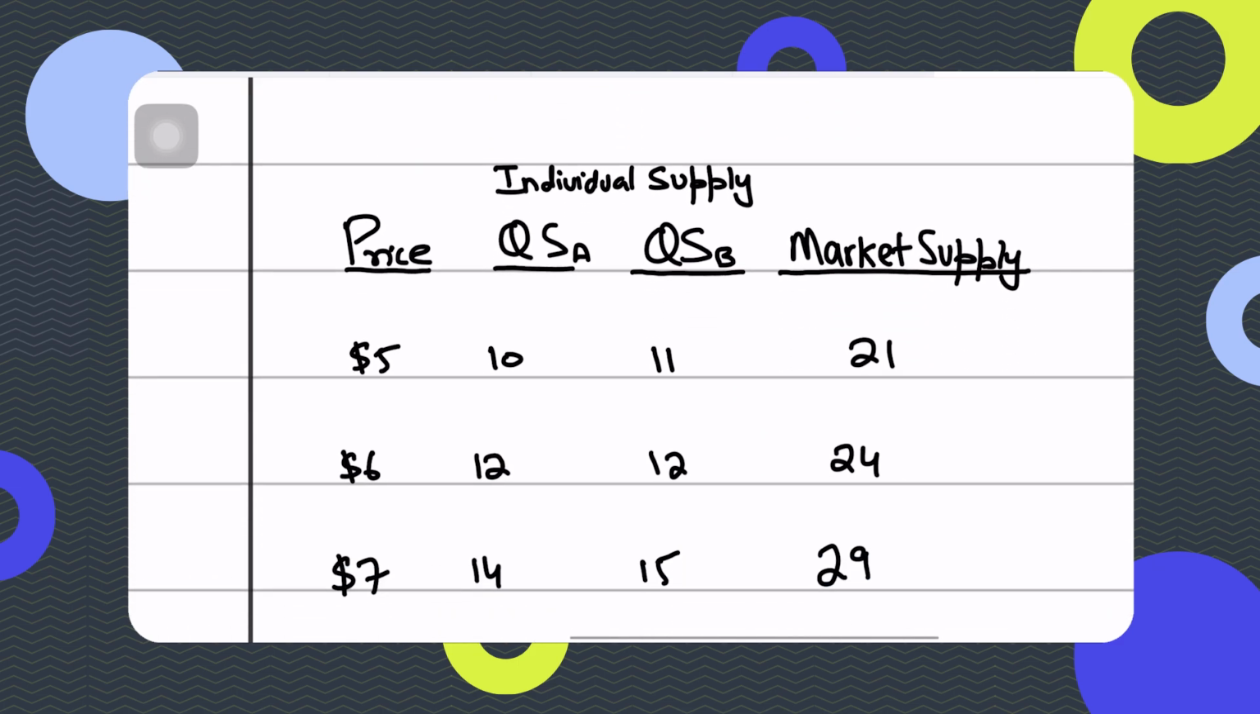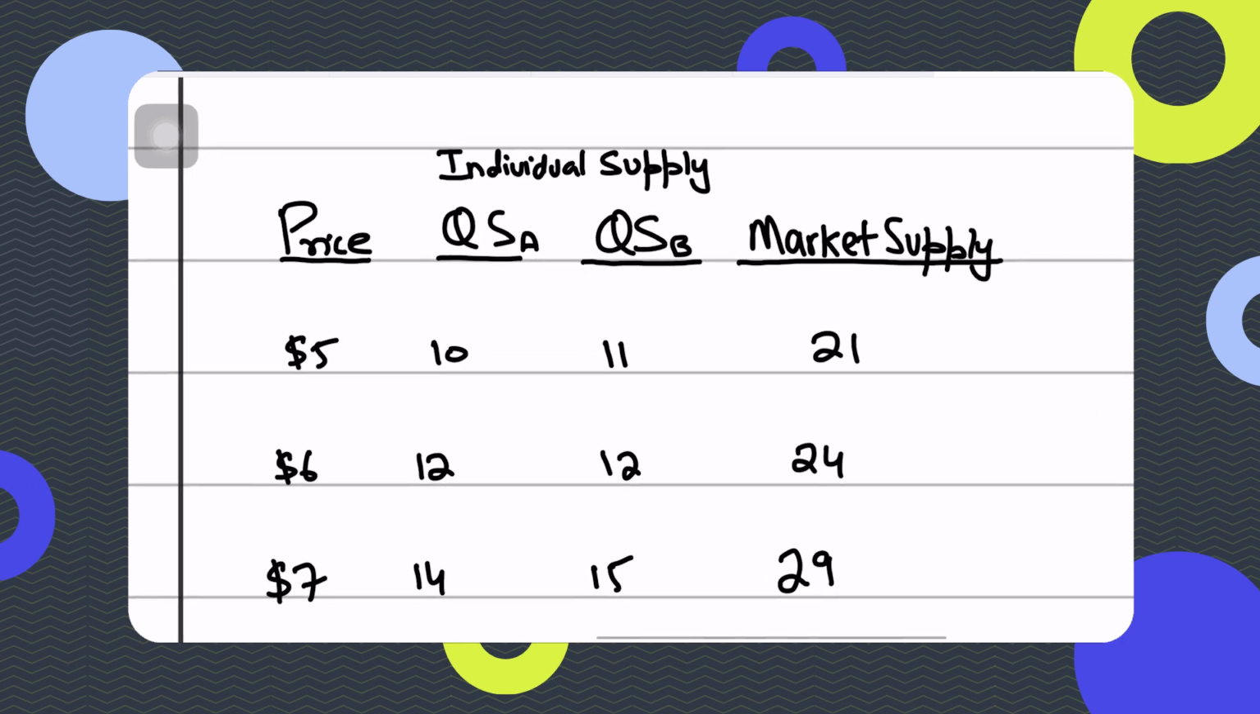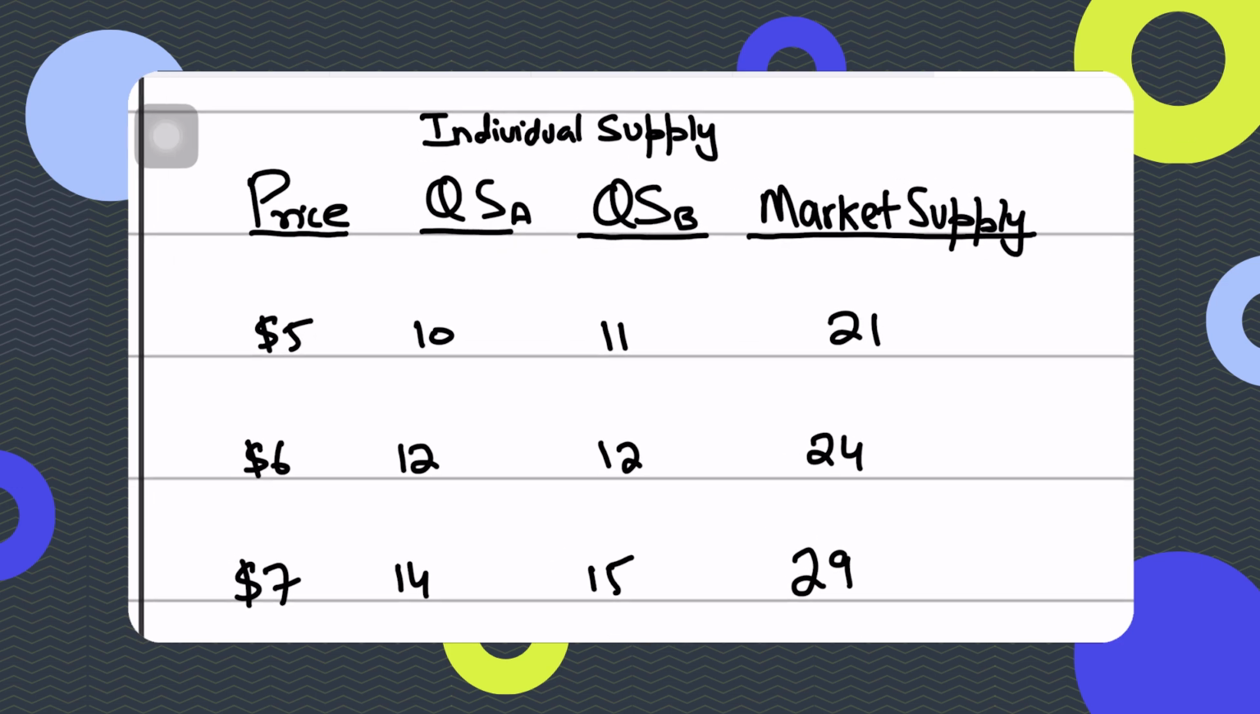Now, since this would be a short video, you need to know the difference between individual supply and market supply, just like we studied individual demand and market demand. Here you have two producers, producer A and producer B, supplying at different prices. At a price of $5, producers A and B are supplying 10 and 11. At a price of 6, they're supplying 12 and 12. At a price of 7, 14 and 15. If you sum that up, you get a market supply of 21 at $5, 24 at $6, and 29 at $7.